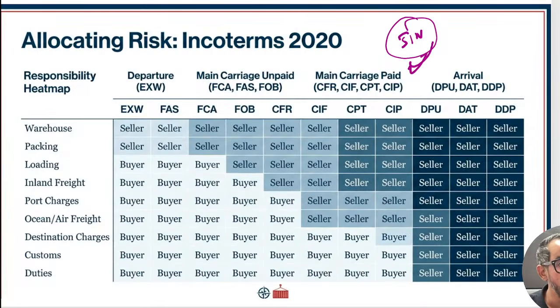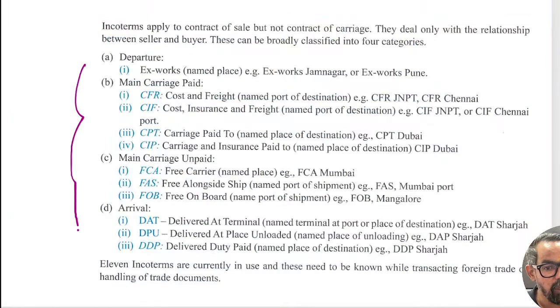Then we have Incoterms. The major purpose of Incoterms is to define the relationship or responsibility, like who is responsible at what level. If you see, earlier it was the buyer, then it is shifting from buyer to seller, right? So just before your examination, if you want to go through this, you can go through it just before entering the examination hall, right?